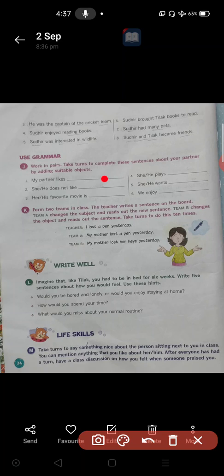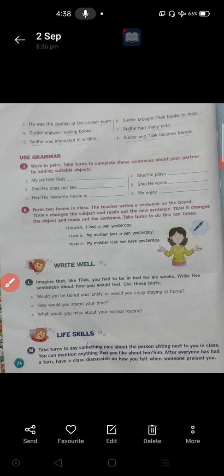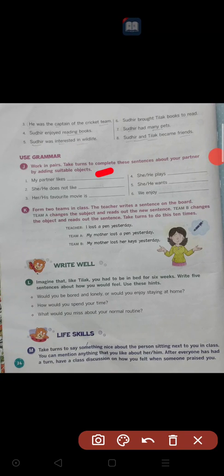First one. Second, she or he does not like. What your mother or your partner is not liking much, who is sitting in front of you, you have to write here. For example, my partner likes sweets. I will write here sweets.